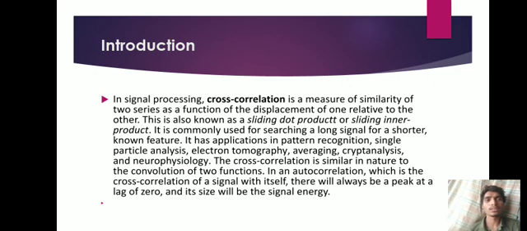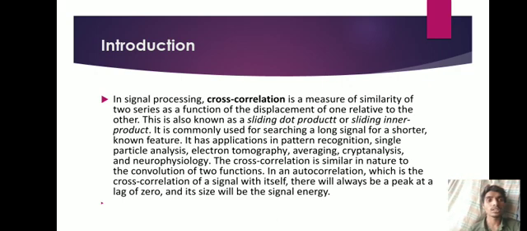Introduction. In signal processing, cross correlation is a measure of similarity of two series as a function of the displacement of one relative to the other. This is also known as sliding dot product or sliding inner product. It is commonly used for searching a long signal for a shorter known feature. It has applications in pattern recognition, single particle analysis, electron tomography, averaging, cryptanalysis, and neurophysiology.